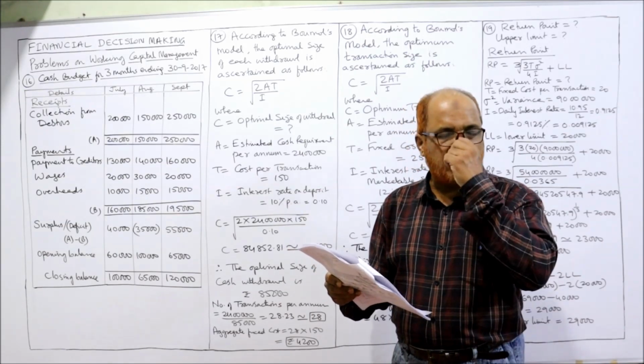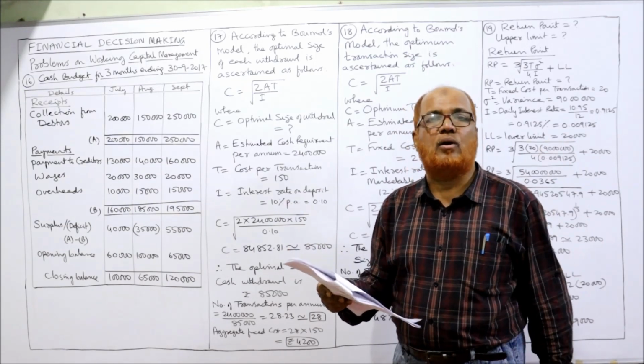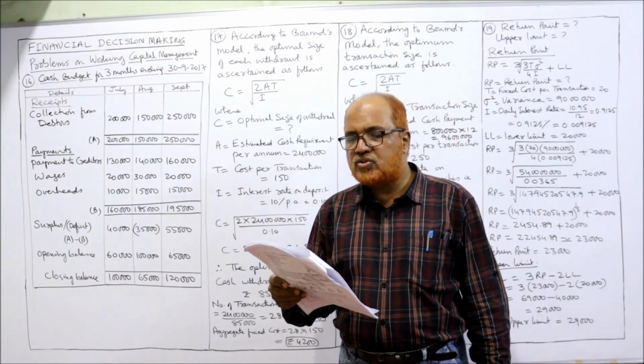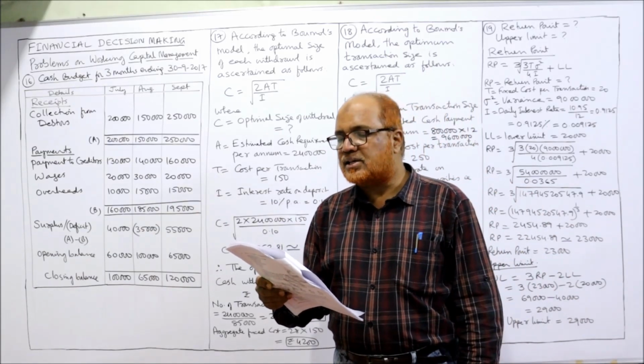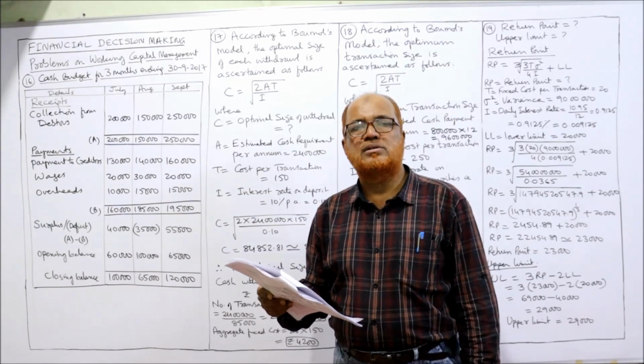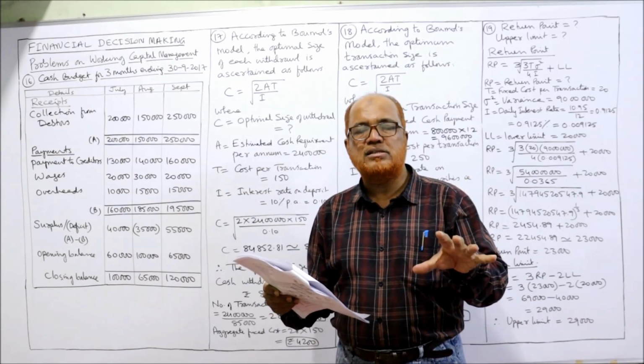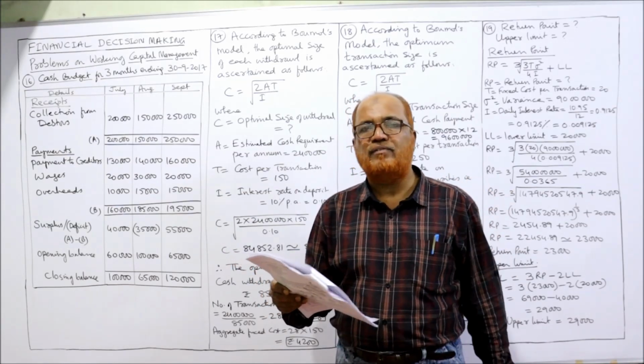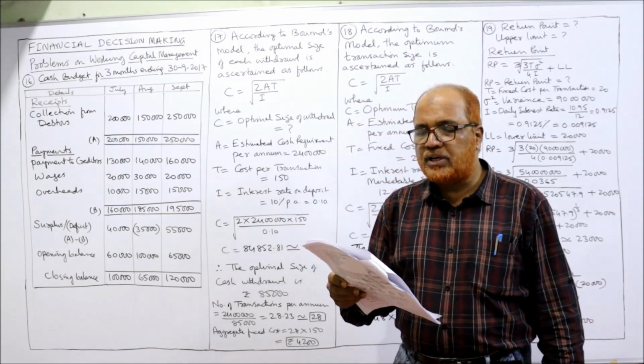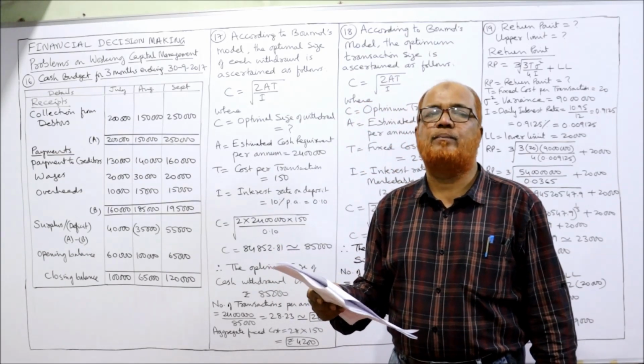For each withdrawal, the company incurs an expenditure of 150 rupees, a fixed cost every time a withdrawal is made. What is the optimum size for each withdrawal?